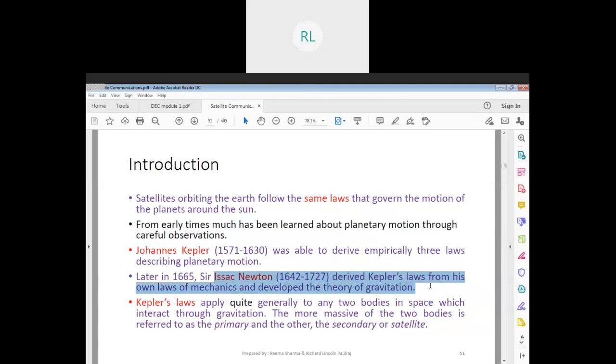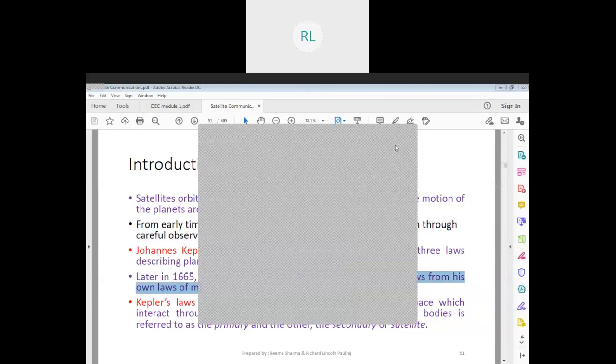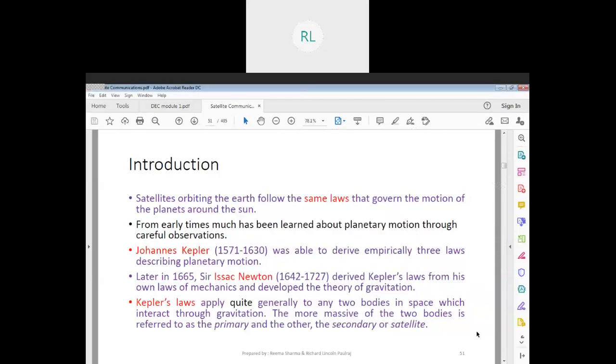Kepler just told the laws, and Newton was able to put them in the form of an equation, and he developed his own theory of gravitation. All of you are aware of the apple which fell on his head, and he started thinking about what caused the apple to fall, and accordingly started venturing into finding out what exactly caused this.